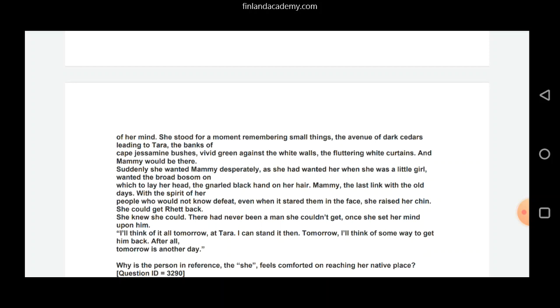She could get Rhett back. She knew she could. There had never been a man she could not get, once she set her mind upon him. I will think of it all tomorrow at Tara. I can stand it then. Tomorrow I will think of some way to get him back. After all, tomorrow is another day.